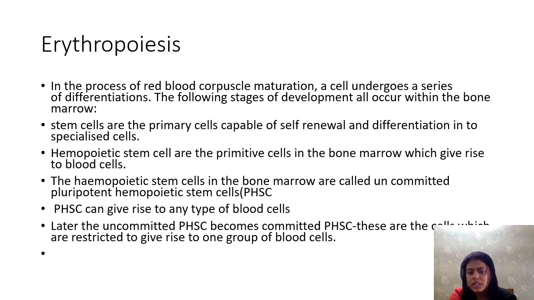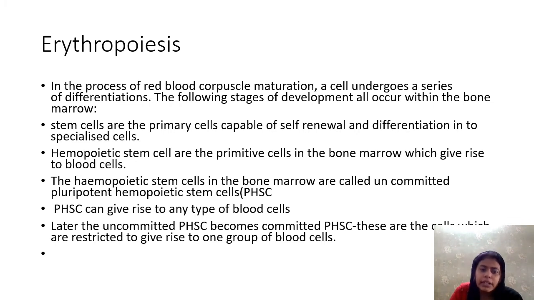Otherwise, a particular cell divides and forms only cells like its parental cell. If bone cells divide, they form bone cells. But if skin cells divide, they form skin cells, because their fate is determined. But stem cells are different from these cells because they are totipotent cells. They can form any other type of cells.